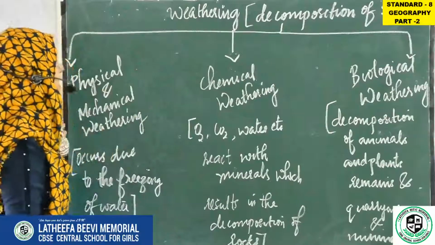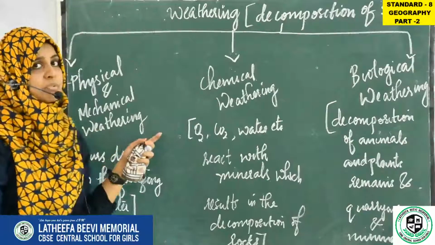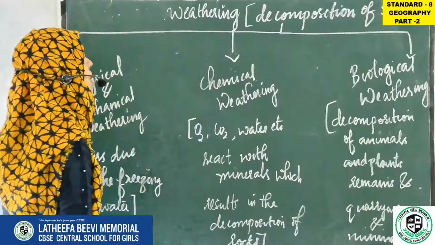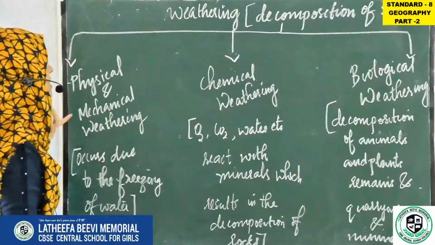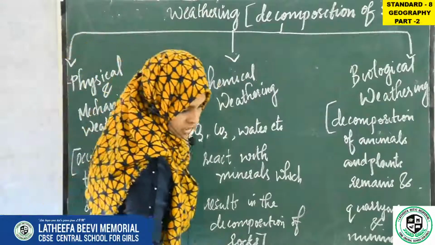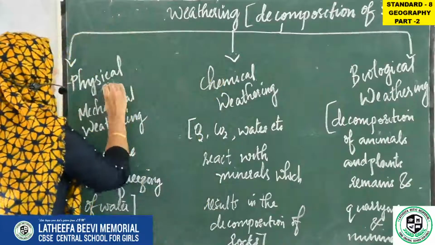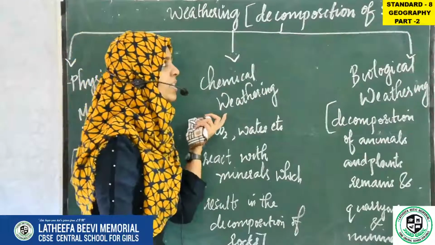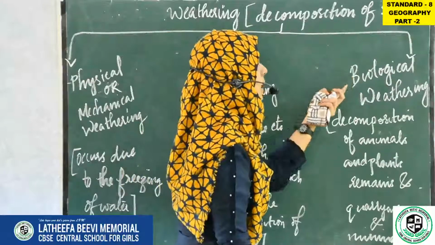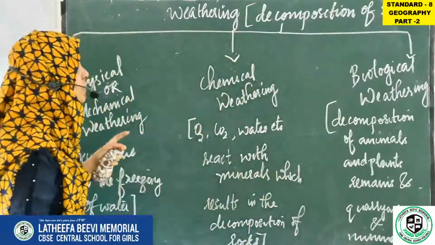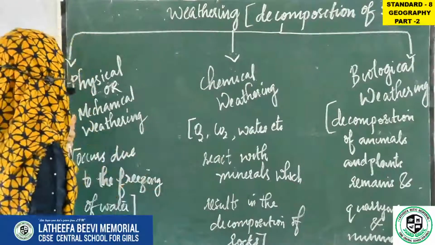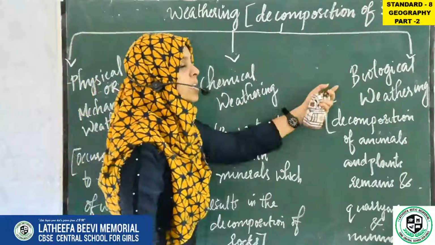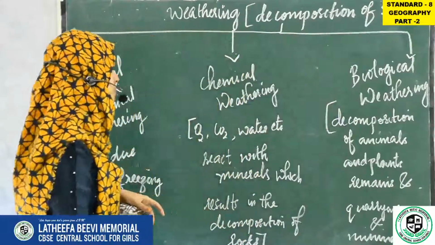Weathering is mainly classified into three types. The first one is physical or mechanical weathering. The second one is chemical weathering, and the third one is biological weathering. So weathering is mainly classified into three: first, physical or mechanical weathering; second, chemical weathering; and third, biological weathering.